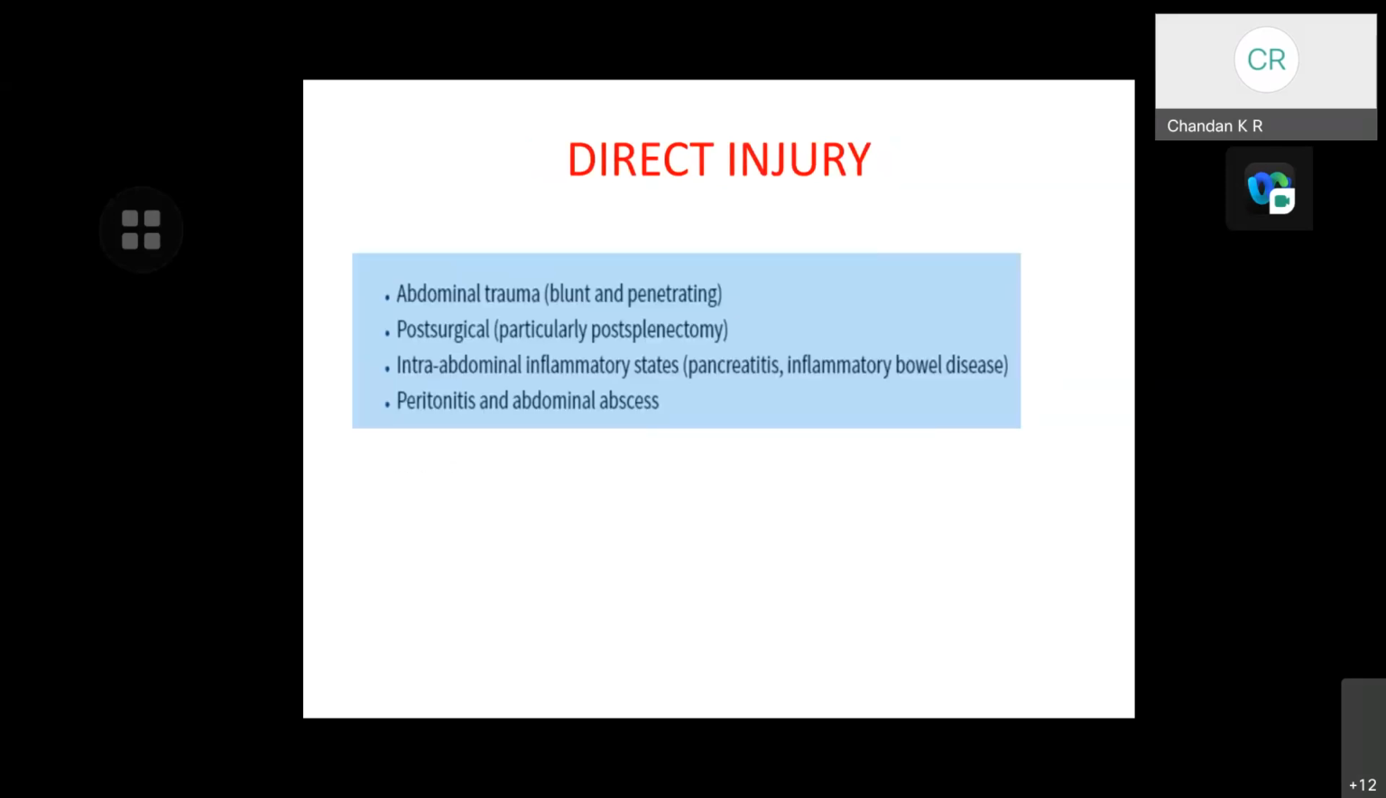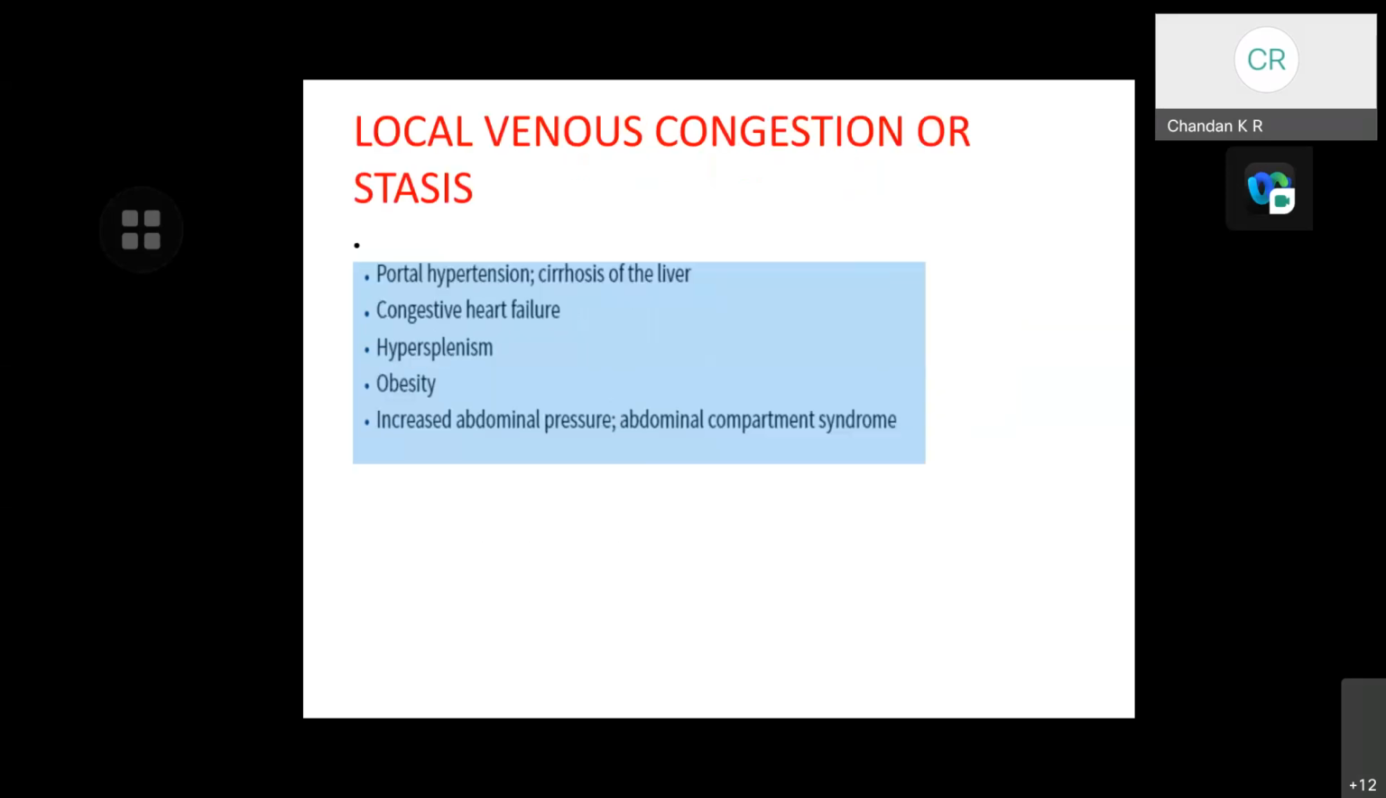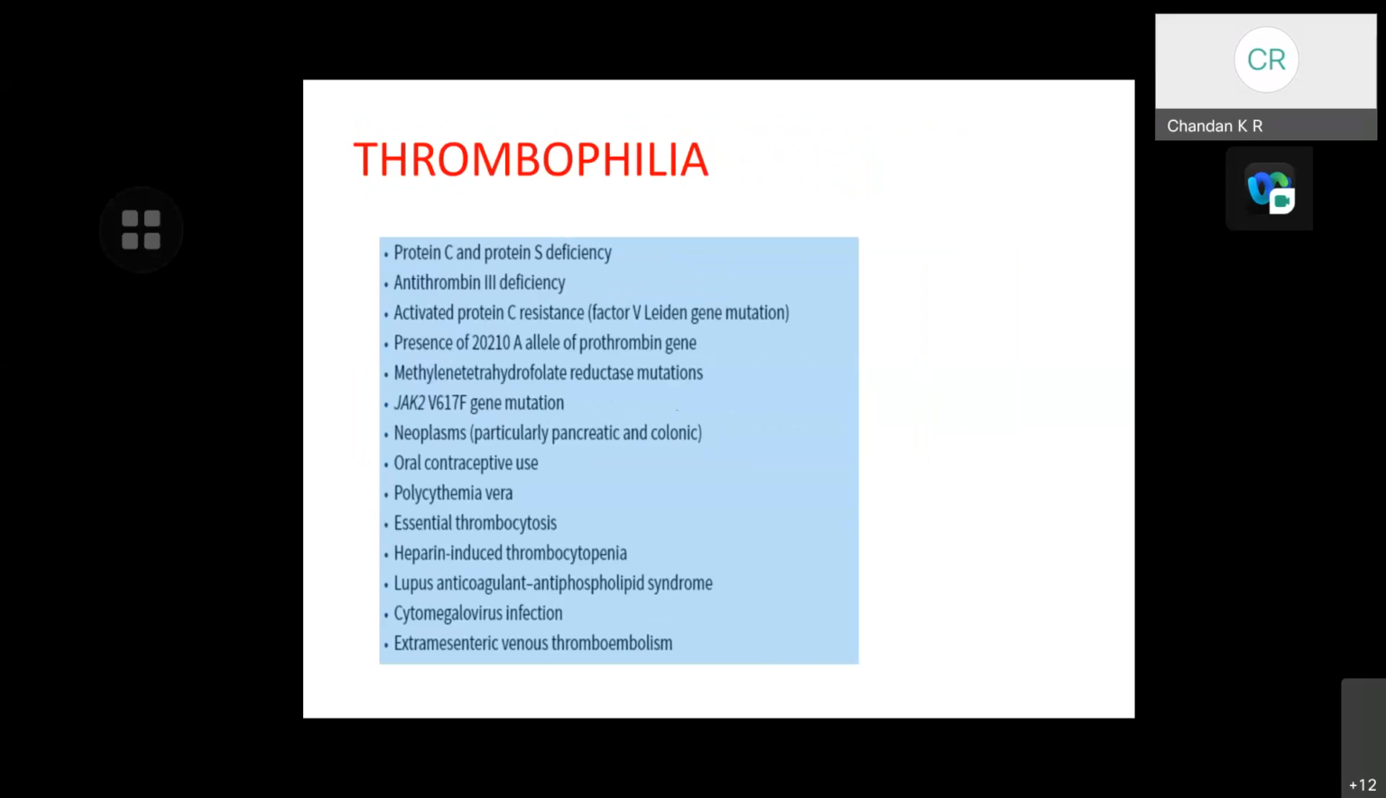Coming to direct injury, which can be caused by blunt or penetrating abdominal trauma, post-surgical states like post-splenectomy, intra-abdominal inflammatory states like pancreatitis and IBD, peritonitis and abdominal abscess. Local venous conditions are stasis conditions like portal hypertension and cirrhosis of the liver, CCF, hypersplenism, obesity, increased abdominal pressure, and abdominal compartment syndrome. Some of the thrombophilia states are protein C and protein S deficiency, antithrombin 3 deficiency, polycythemia vera, essential thrombocytosis, cytomegalovirus infection, and extra-mesenteric venous thromboembolism.